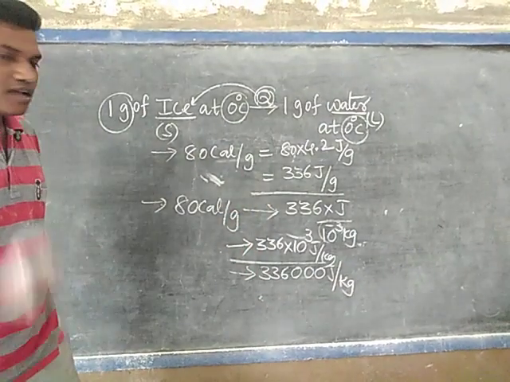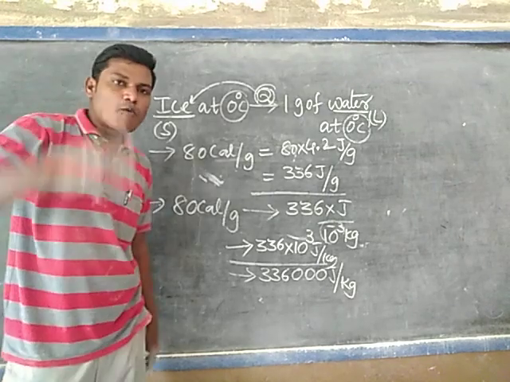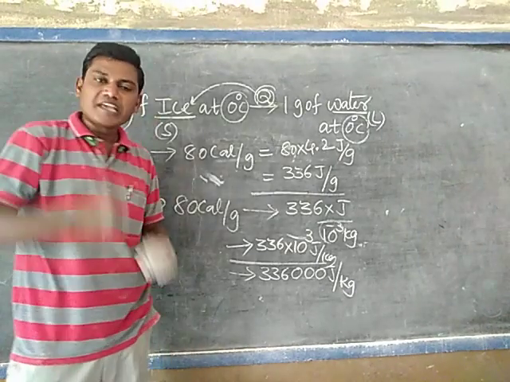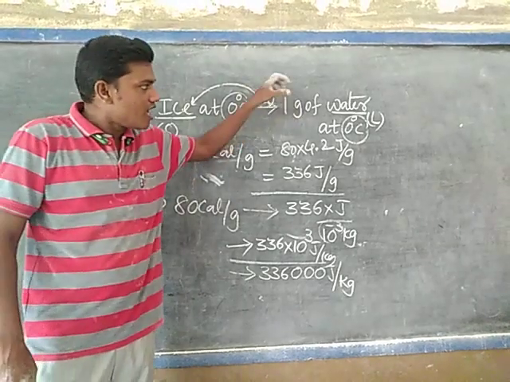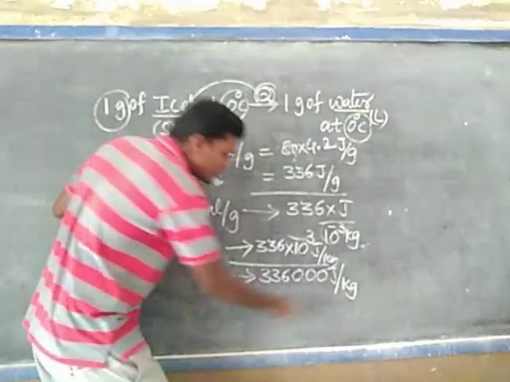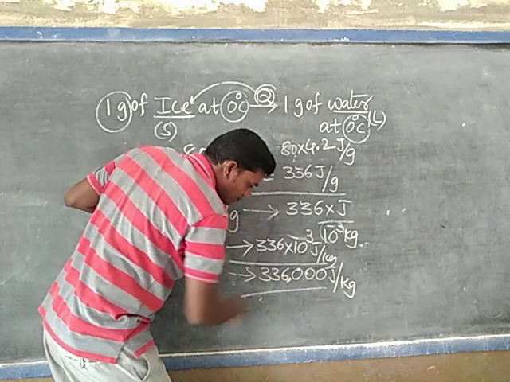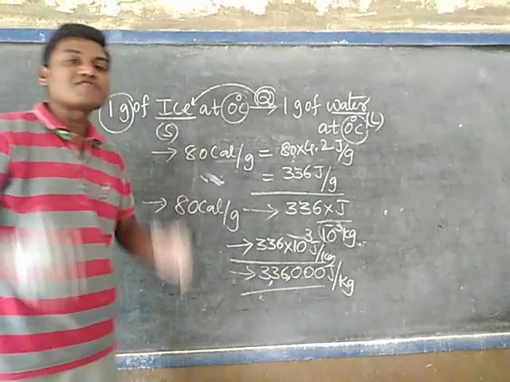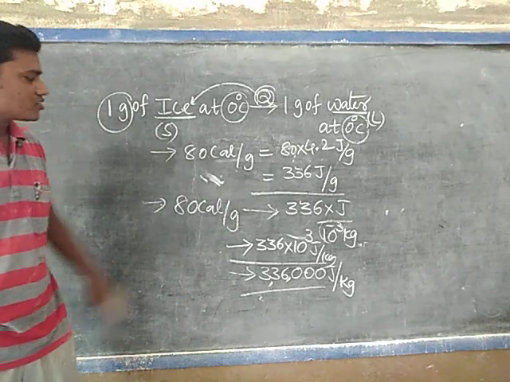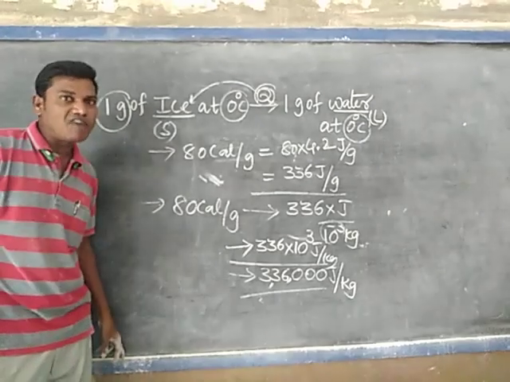Listen very carefully here. If 1 kilogram of ice is completely converted into 1 kilogram of water at the same temperature, how much energy will be required? 336,000 joules of heat energy will be required. So this is the latent heat of melting.